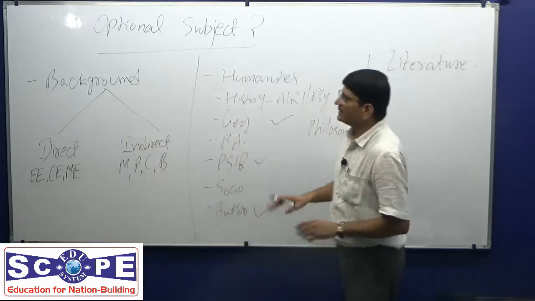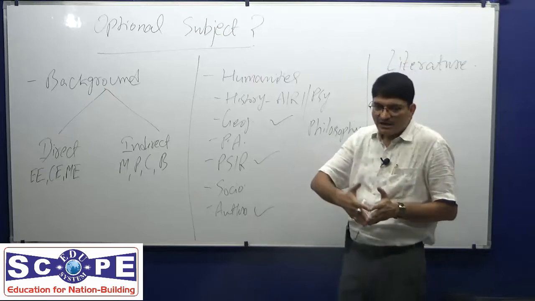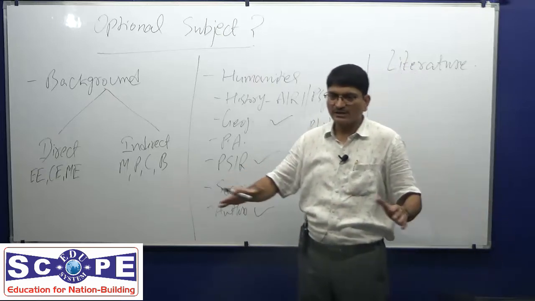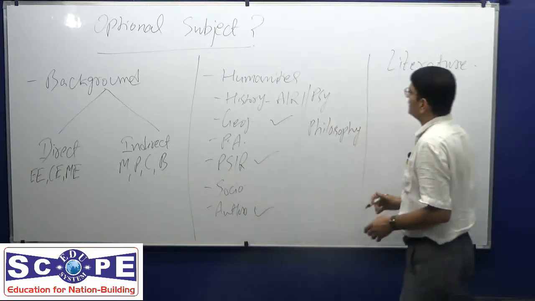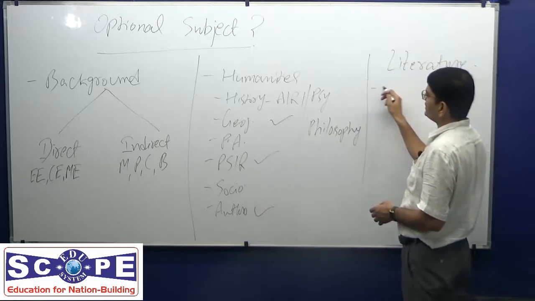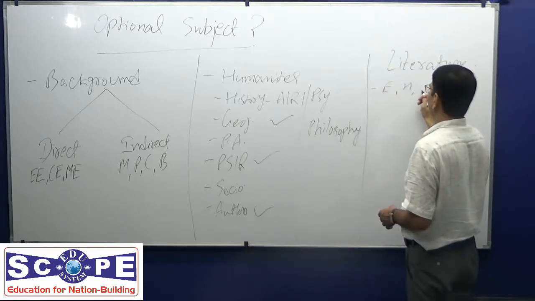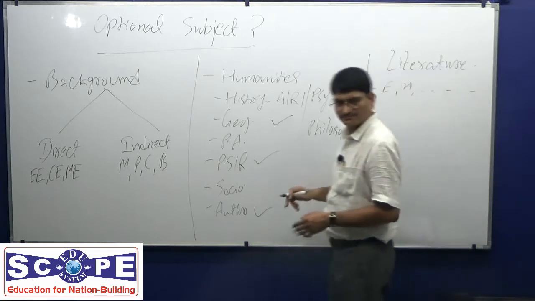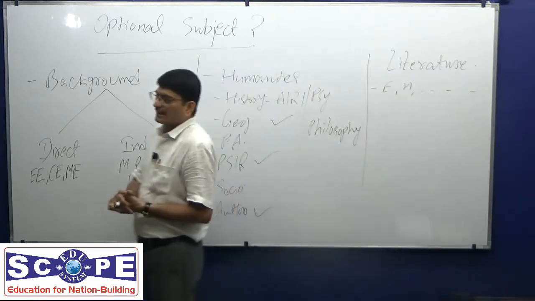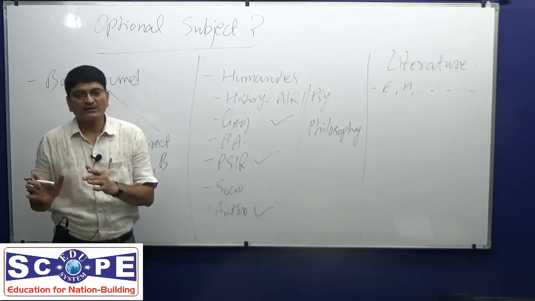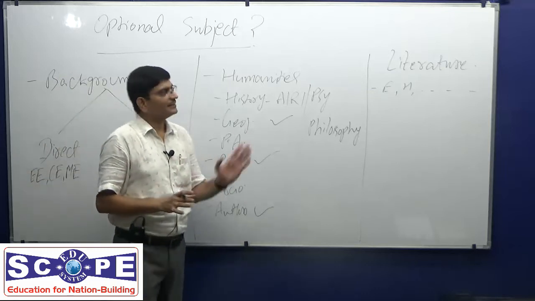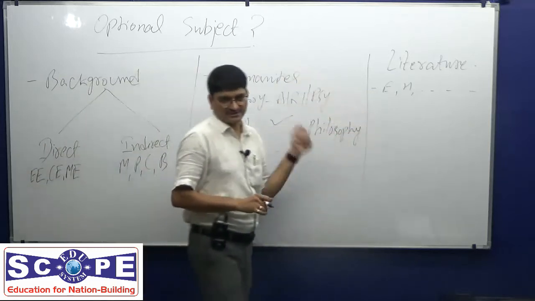Anyway, this is a cross discussion to make our mind clear, right? So any of the literature subjects, English, Hindi and regional languages, out of all more than 50 subjects in the list, these 3 categorizations work.